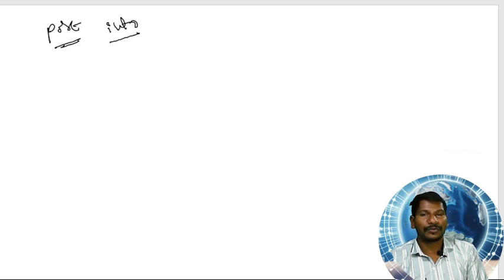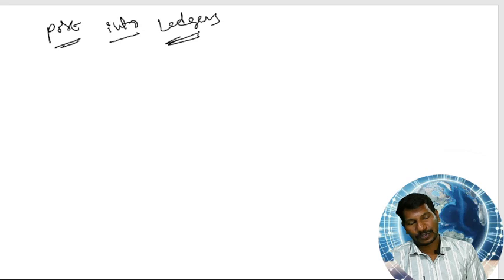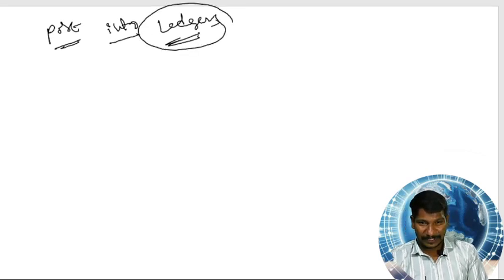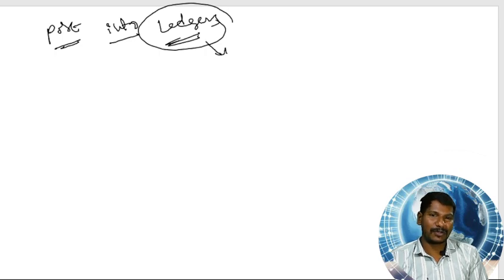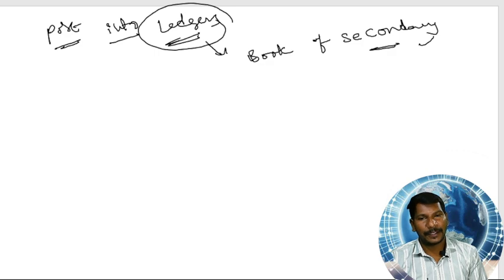We should post them into ledgers. So the process of classification takes place in ledgers. The ledger is also called the book of secondary entry. So why should we classify?